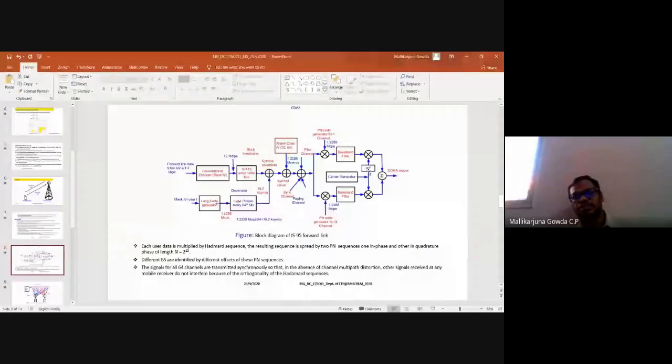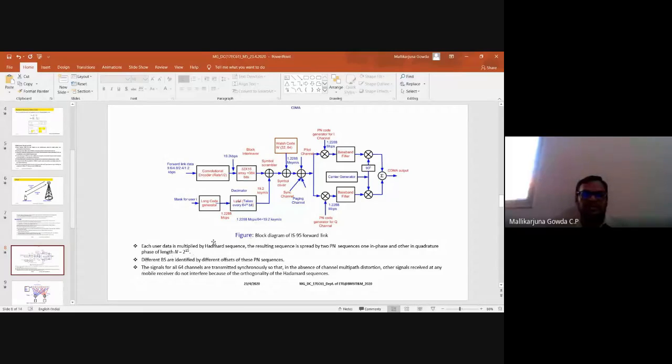I think you are aware of this part, right? The carrier with the minus 90 degree phase shift or plus 90 degrees, that is the Hilbert transform. The output of that will be combined and sent as the CDMA output. Each user's data is multiplied by the Walsh sequence, and the resulting sequence is separated by 2 pseudo-noise sequences, one in phase and another in quadrature phase. The length of the pseudo-noise sequence is 2 power 15.